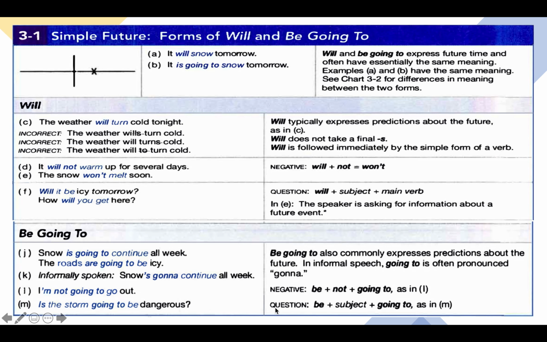But in the interrogative form, the auxiliary be comes first, followed by the subject, followed by going to, followed by the simple form of the main verb. An example: is the storm going to be dangerous? Here I have the auxiliary be first, followed by the subject, the storm, followed by going to, followed by the simple form of the main verb, which is here be. Is the storm going to be dangerous?